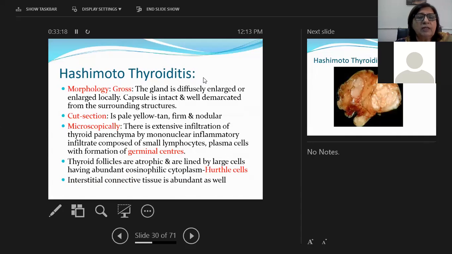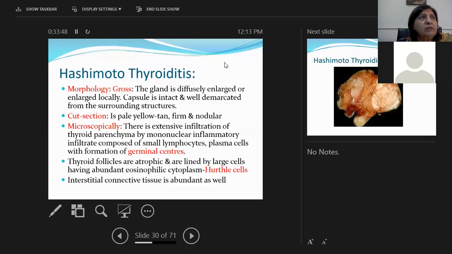So morphologically, morphology means gross and microscopic appearance. On gross appearance, the gland is going to be diffusely enlarged, or it can be enlarged locally, meaning only one small nodule can be seen, or a diffuse enlargement of the gland. It depends on what stage the patient is diagnosed. The capsule of the gland is intact, and it is well demarcated from the surrounding structures, meaning that you can easily see on gross examination that it is not a malignant condition.